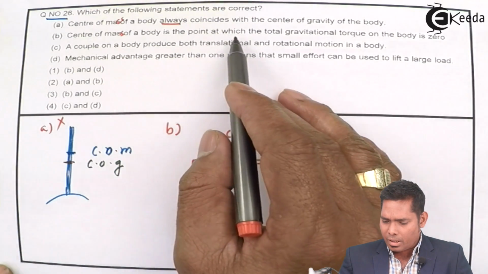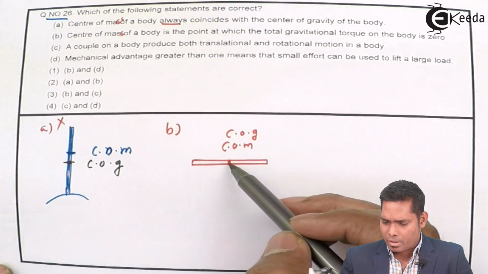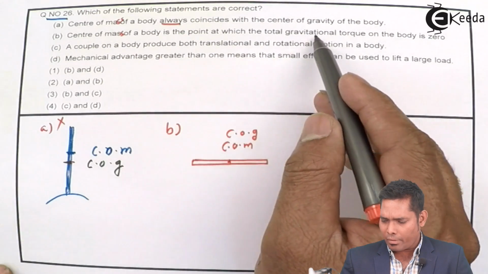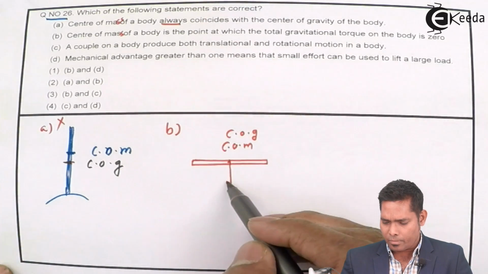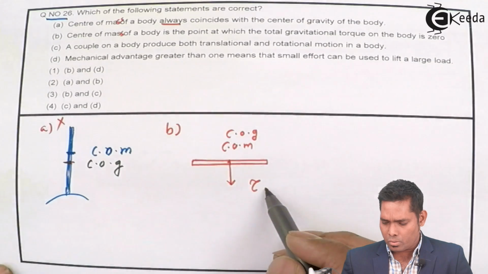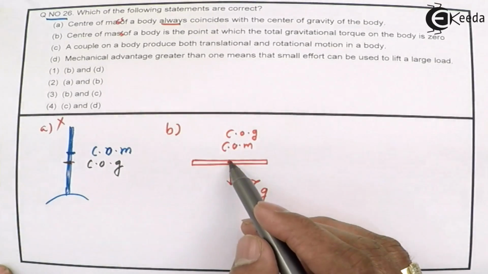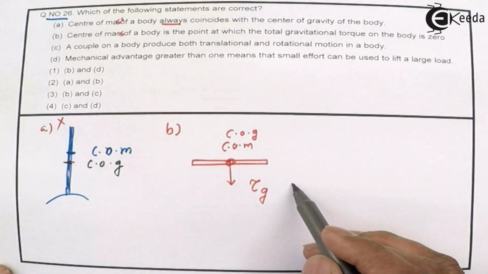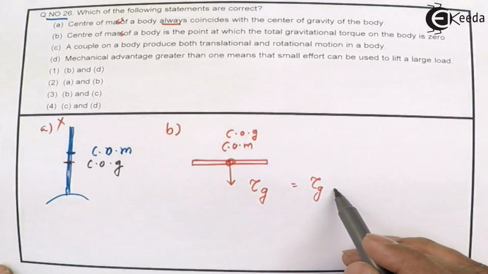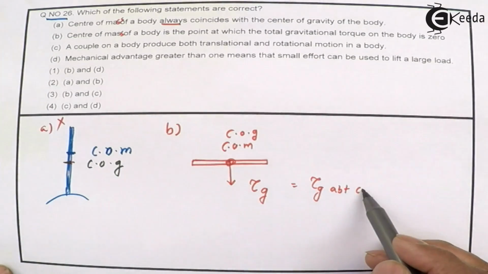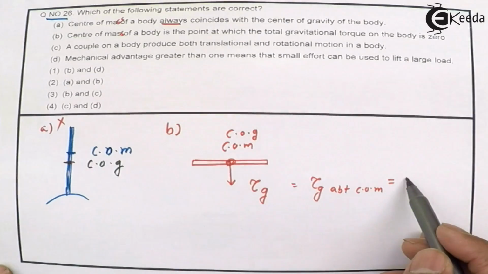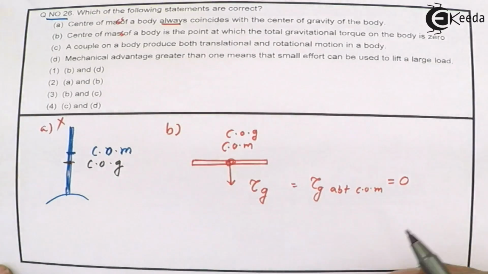The center of mass is the point about which the total torque due to the gravitational force will be 0, because the body is balanced about that.